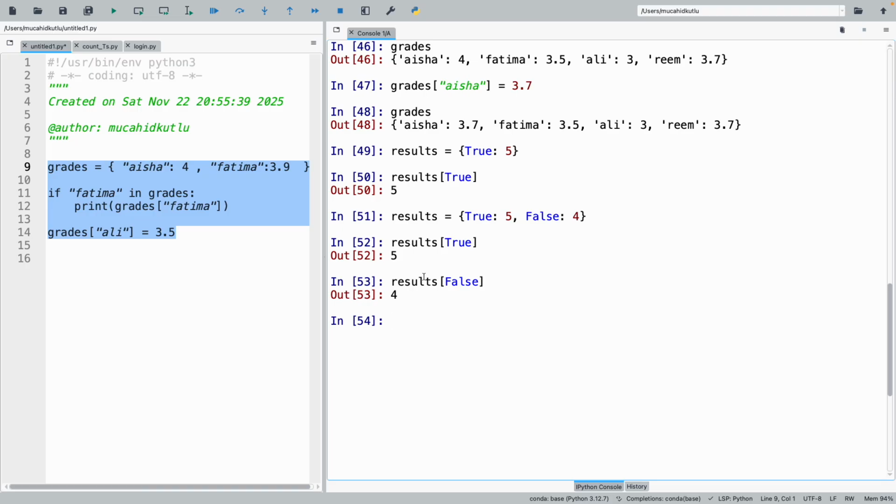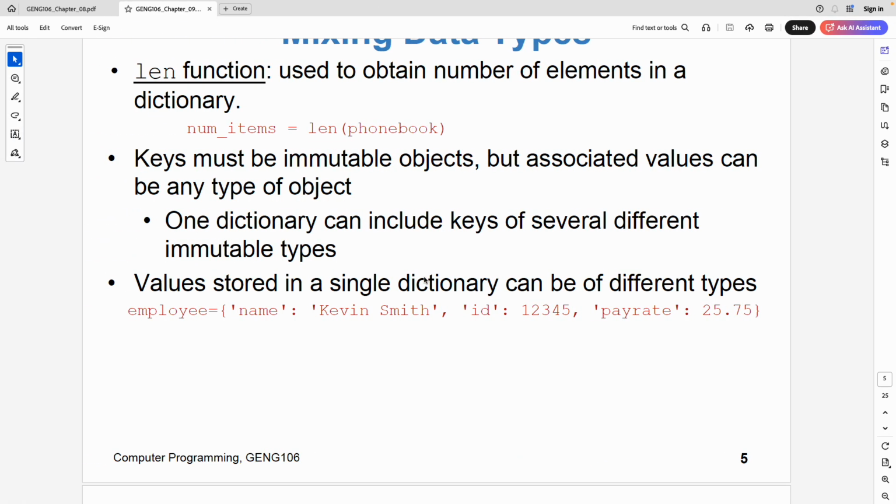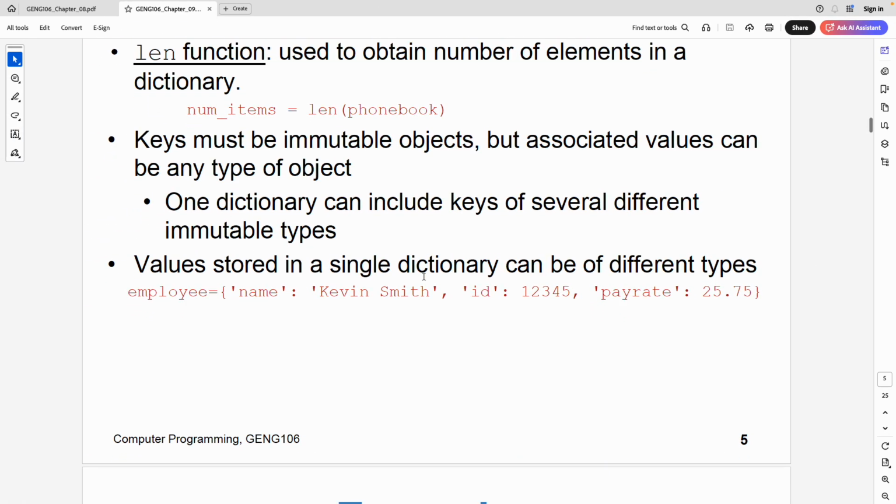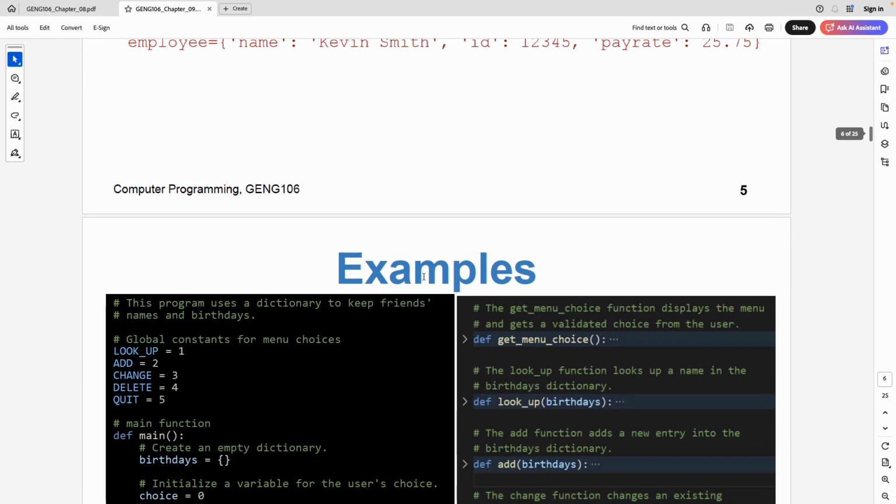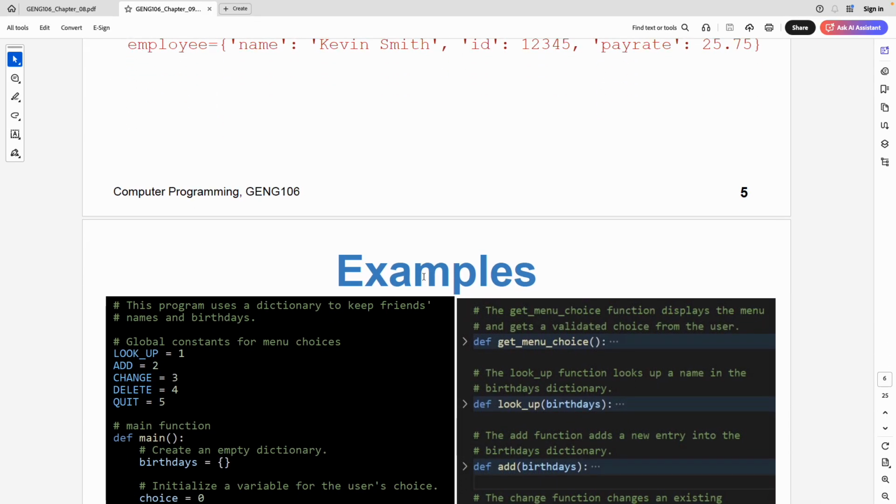So in Python, it's so flexible. The index doesn't have to be a number. It can be strings. It can be Booleans. It can be any immutable. Immutable means that you cannot change its value. You can use any immutable value as an index. So this is a huge flexibility it brings up. But in most cases, we just use strings as a key. Any questions so far?